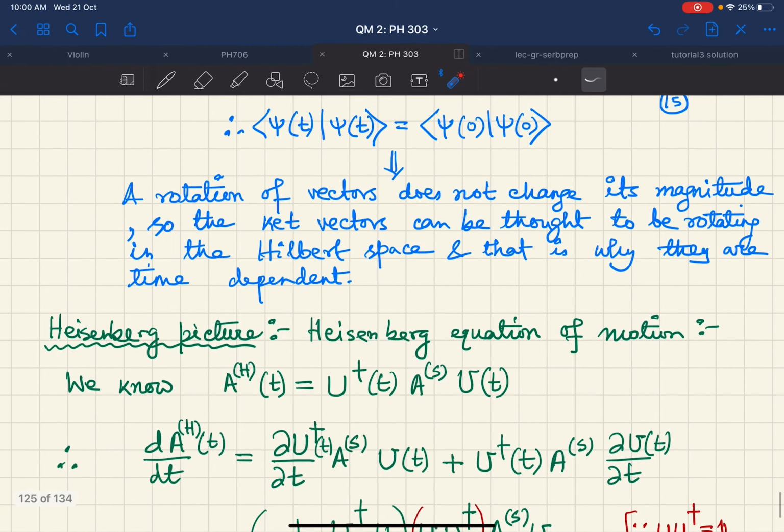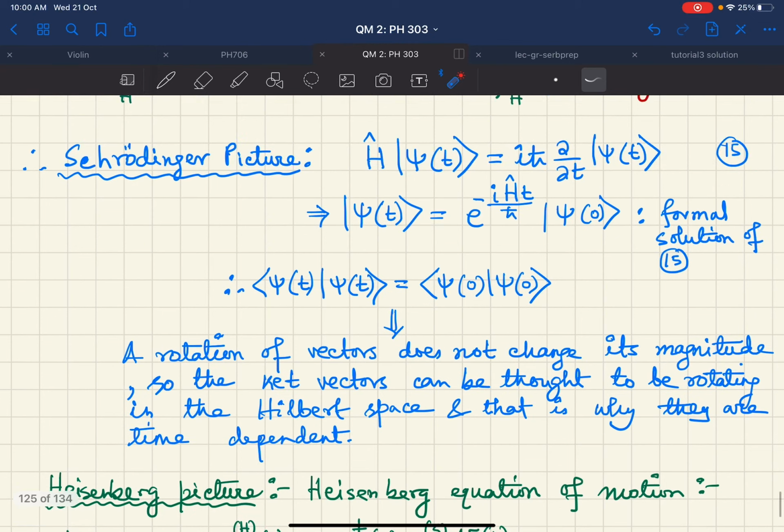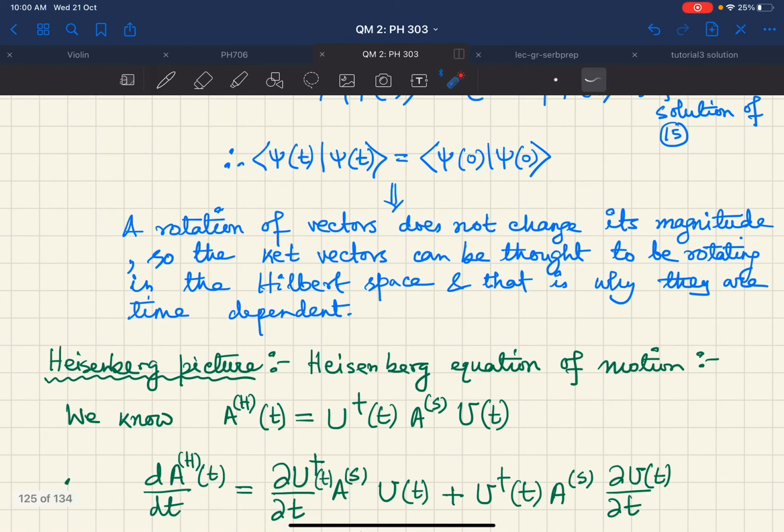What is the case of the Heisenberg picture? Here, in the Schrodinger picture, we had the Schrodinger equation which governed the dynamics. We have to have some equation of motion in this picture also. How to figure out that equation of motion? We can figure that out from this definition of the Heisenberg operators.